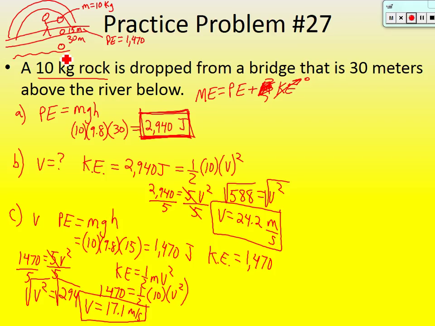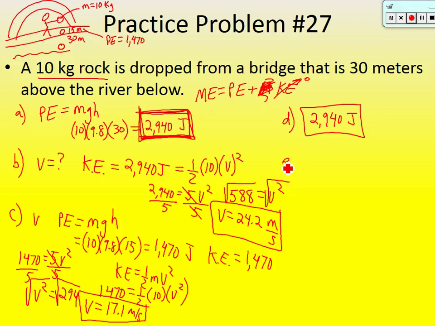Okay, a couple more questions. Part D says, what is the total energy of the rock? That's easy, right? What was it? So D, the total energy is 2,940. We solved that in the very beginning. It will never have more than that. Okay, that's what it's going to have. Now part E is very important. I hope that you guys tried this one.